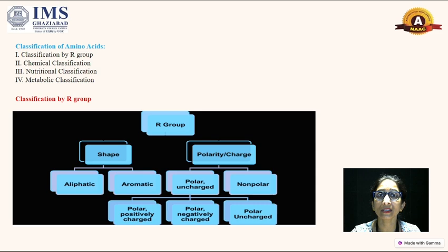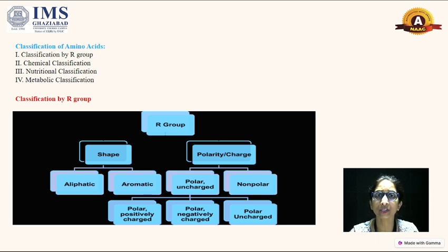Now we come to the classification. How do we classify the amino acids? Amino acids are classified as they enter into the synthesis of protein. We can classify them on the basis of metabolic activity, nutritional activity, and the chemical structures they form. Today we discuss the classification on the basis of the R group.